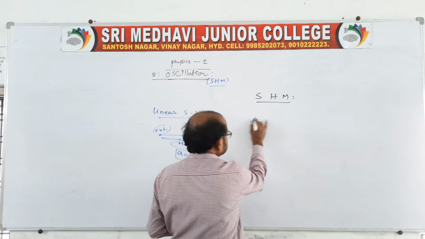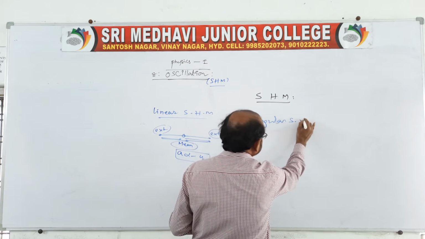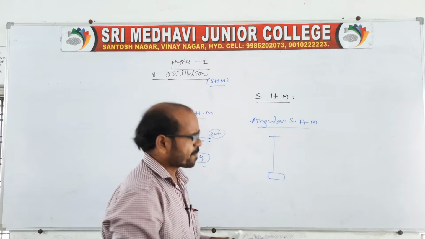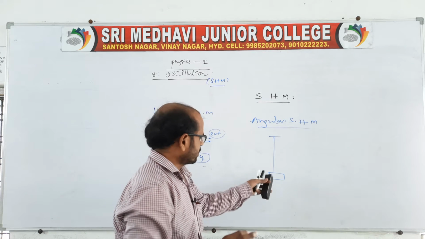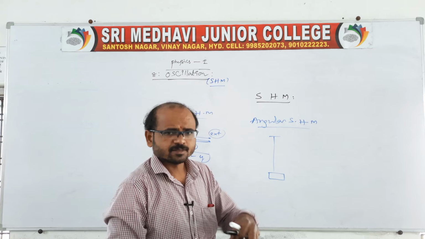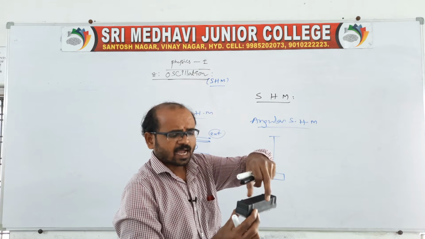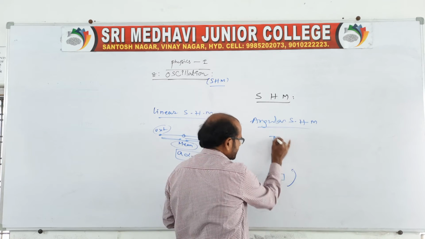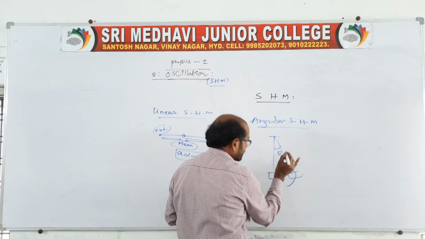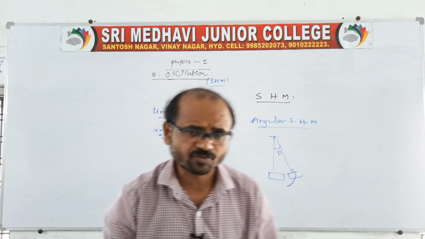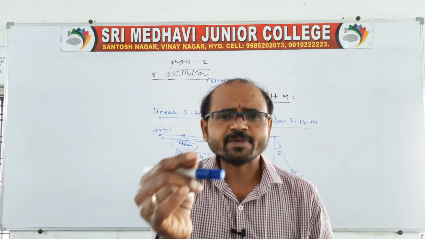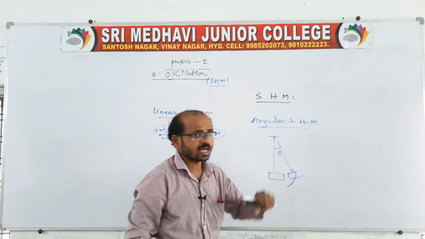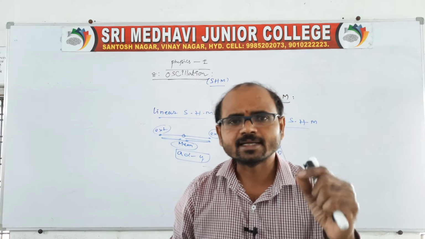Suppose angular SHM, another one. That we can say, like a bar magnet suspended like this, right? And another magnet which is pulled aside, or we can say the magnet rotates like this. So it makes some angle when rotating. This we can call angular SHM. It is pulled aside, which makes an angle theta with the vertical. That we can call angular SHM.